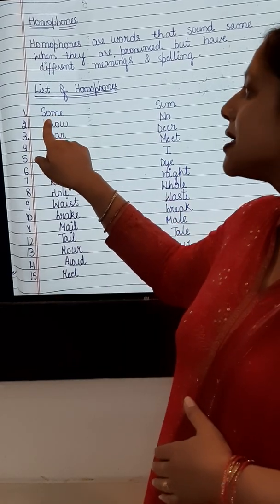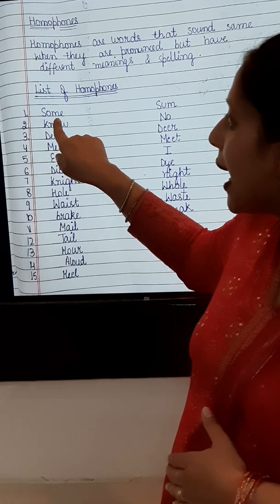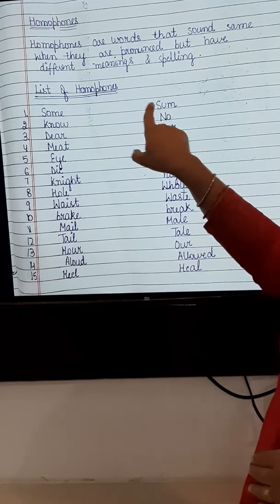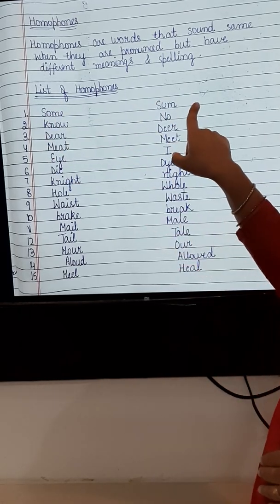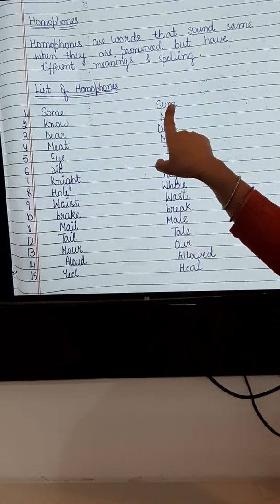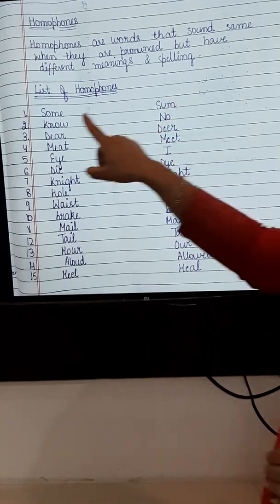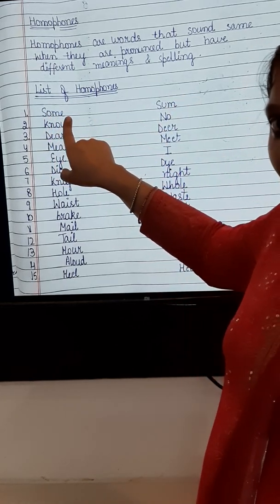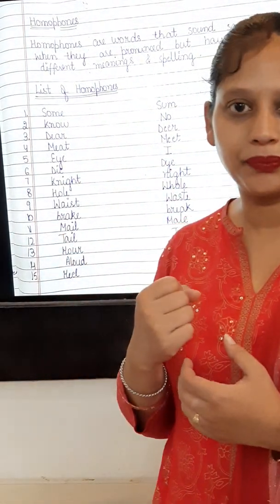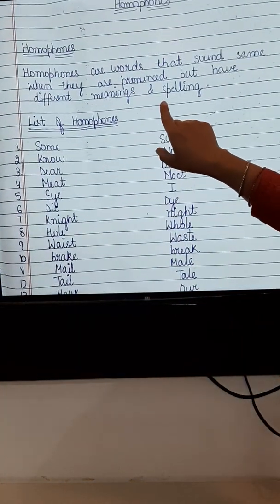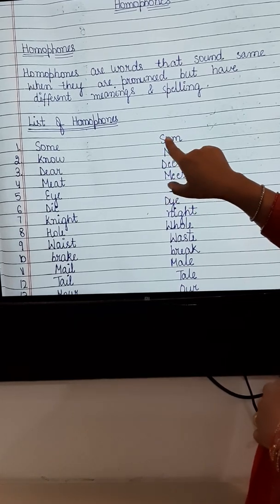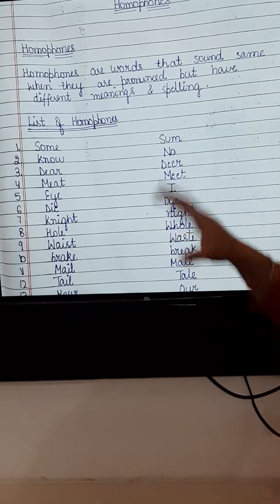The very first word is some. That is S-O-M-E. This is also some. That is S-U-M. You can see that the pronunciation is same. That is some and some. But their meaning are different. Their spelling are different. S-O-M-E, some. That is, we can say this is an unspecified quantity. Okay. Now this sum, that is S-U-M. What does it mean? That it is a total. This is the total of adding something.